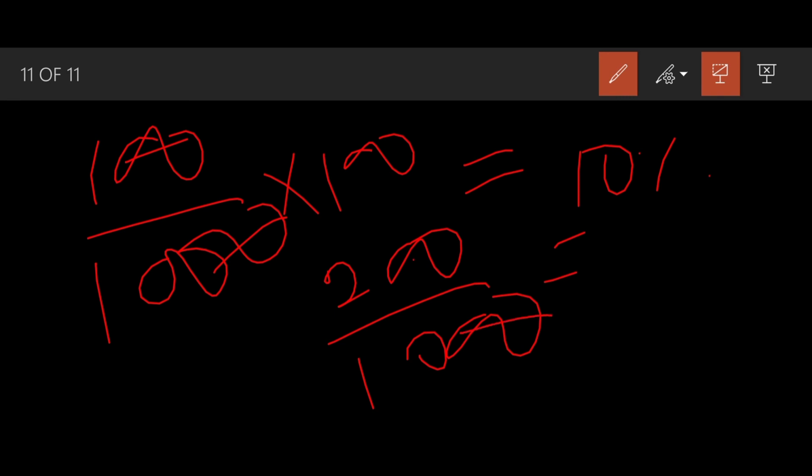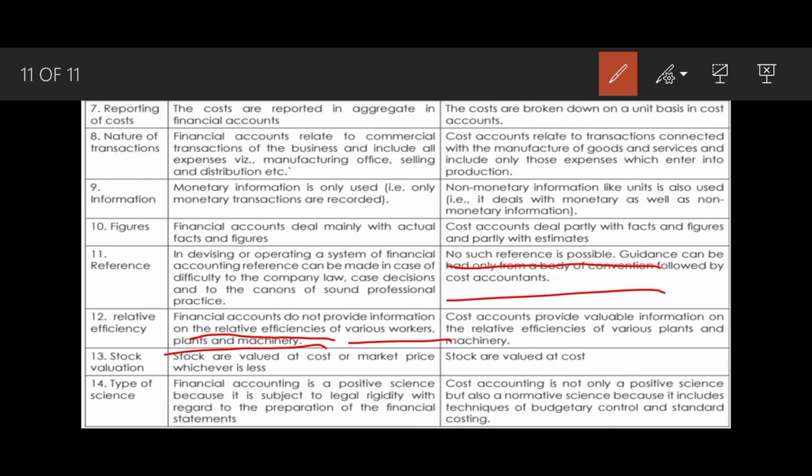That means you have earned it at another percentage, so this will be 20%. So you will go with the 200 on relative measure. So cost accounting works like that.